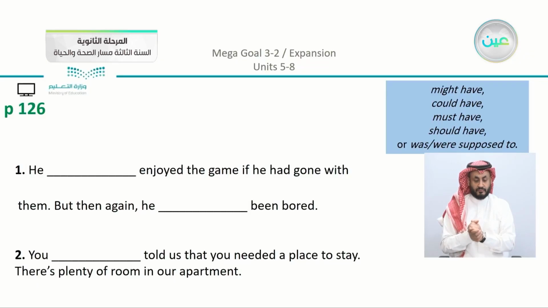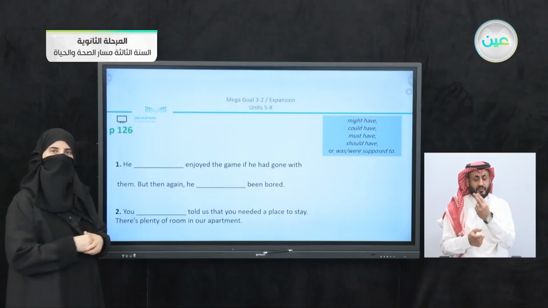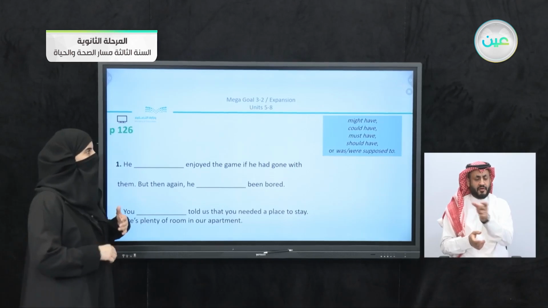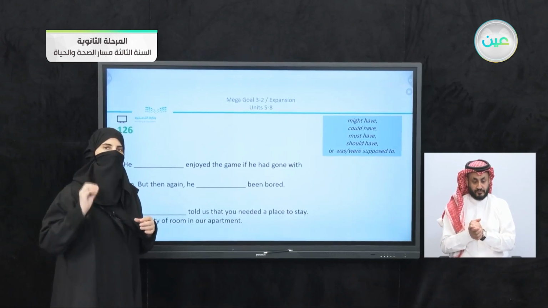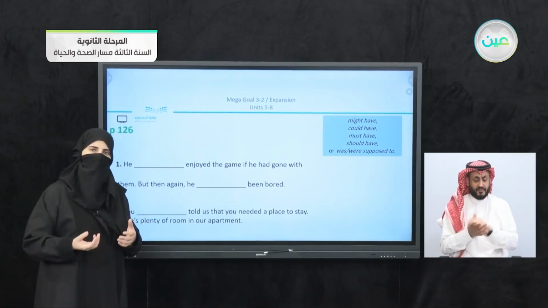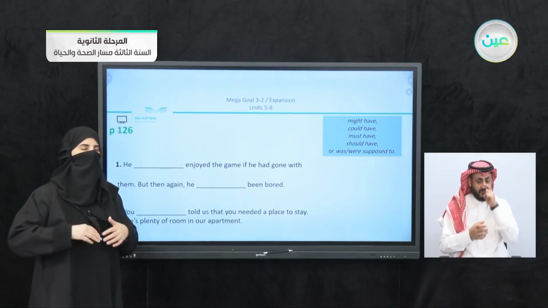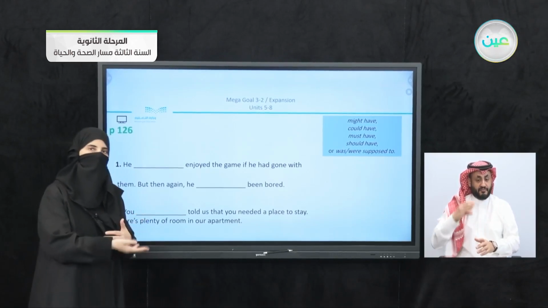We have number one. Now in number one, you can see that there are two blanks, so we're going to use two. So let's read the sentence first. He, blank, enjoyed the game if he had gone with them, but then again, he, blank, been bored. So we have the options: might have, could have, must have, should have, or was and were supposed to. And of course there is a different meaning when you see the word must. Must is used in a sentence that gives a totally different meaning from using can or could, for example.